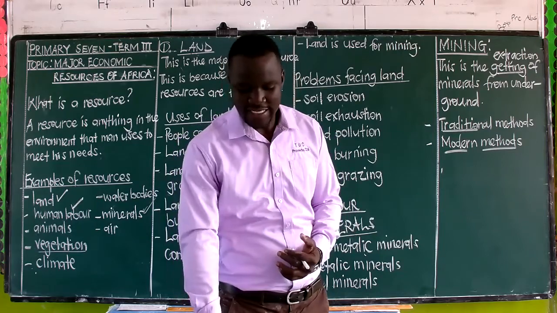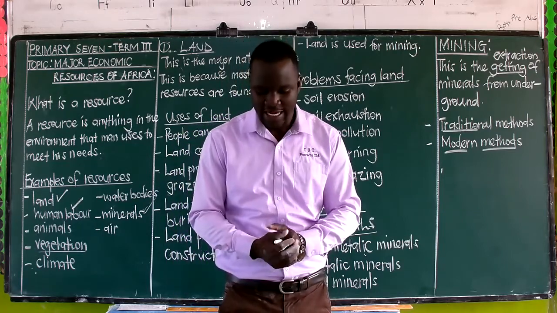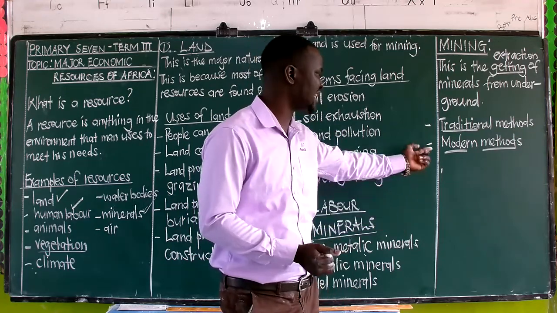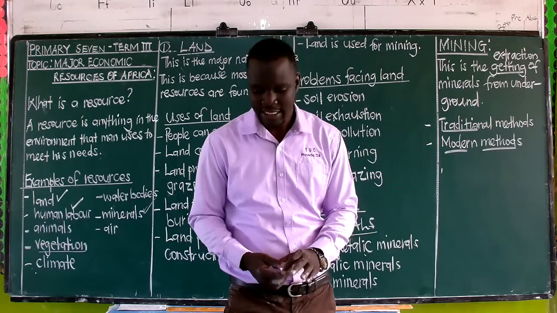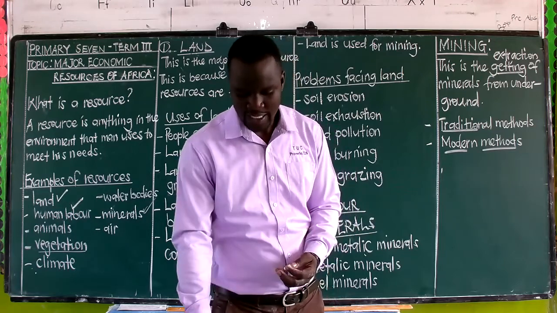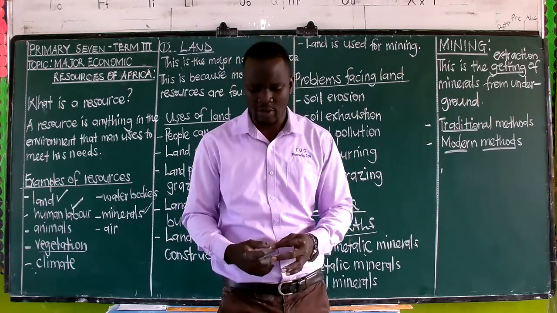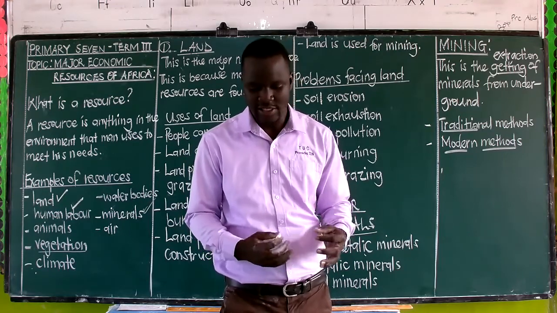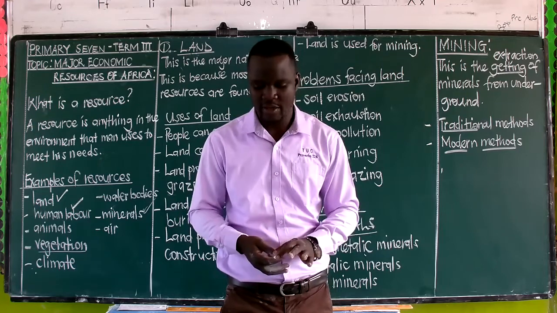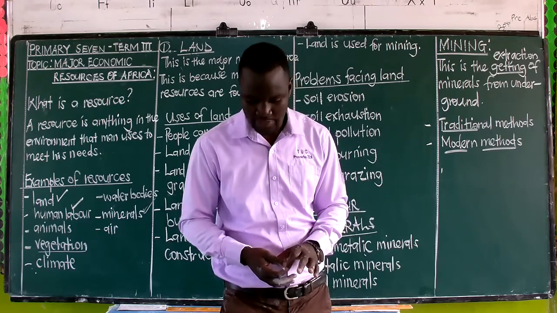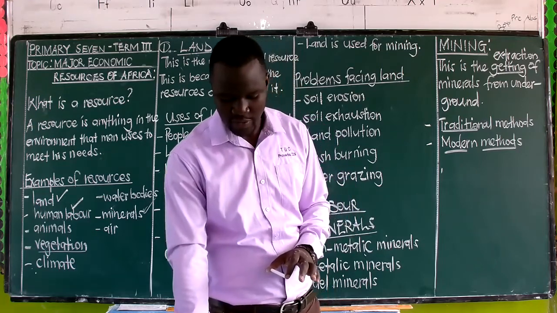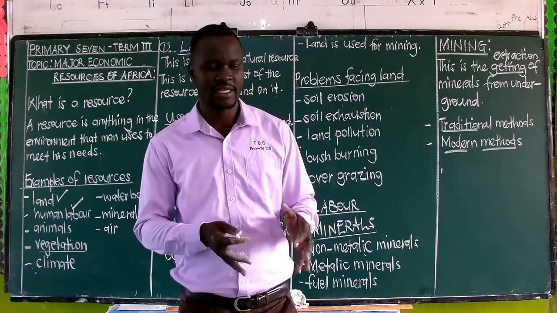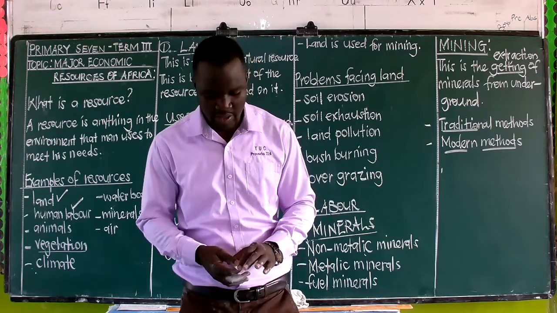And then we have the other one that we call underground mining, that we call deep shaft mining. This one falls under what we call the modern type or modern mining. Here we are saying this is very expensive and complex. It's a very expensive and complex type of mining, and it's used to get the minerals which are down there. We have the rocks broken by use of explosives so that they reach where the mineral is.